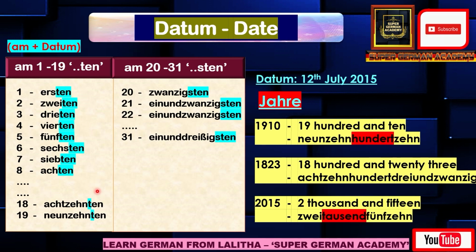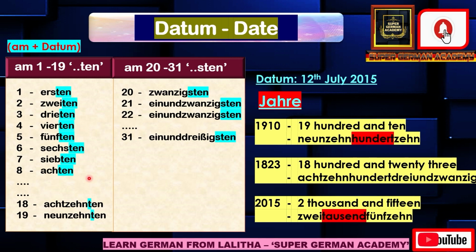See, from 1 to 19, you will express the number as it is for that respective number, but at the end you will add ten. For every number from 1 to 19, whatever number you say in German, you will suffix that number with ten. For first it is Ersten, and suppose for 2, that is second, no? So second will be zwei, and ten will be suffixed with zwei. So for second you will say Zweiten. Similarly for 3 it is drei, and for third it is Dritten, and for fourth it is Vierten.